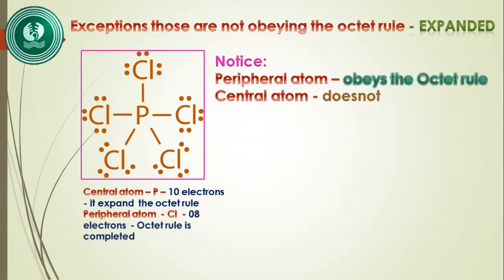So it is very important that you notice the compounds which are electron deficient or expanded. In these, the central atom doesn't obey the octet rule, but in all cases the peripheral atoms obey the octet rule.